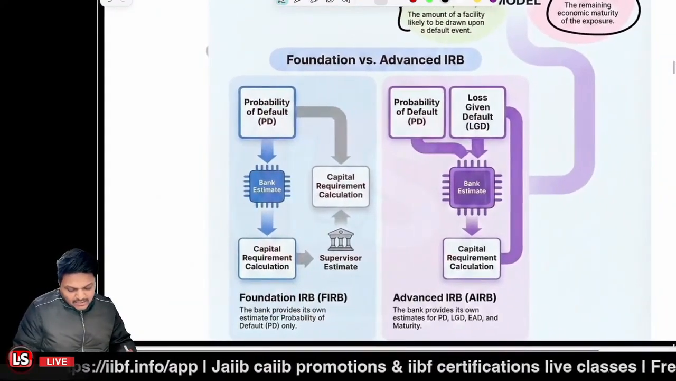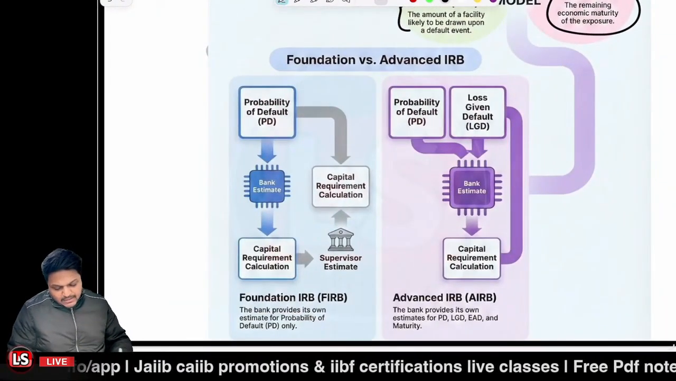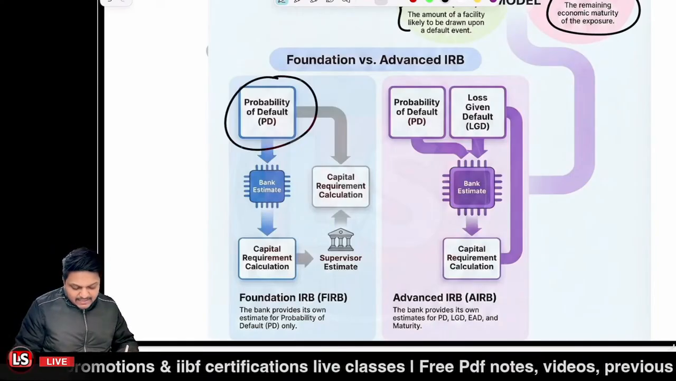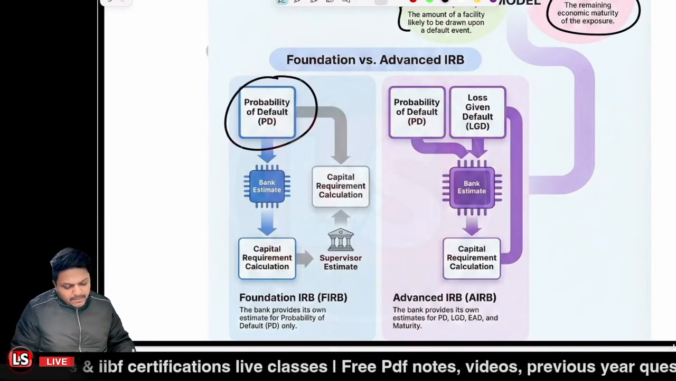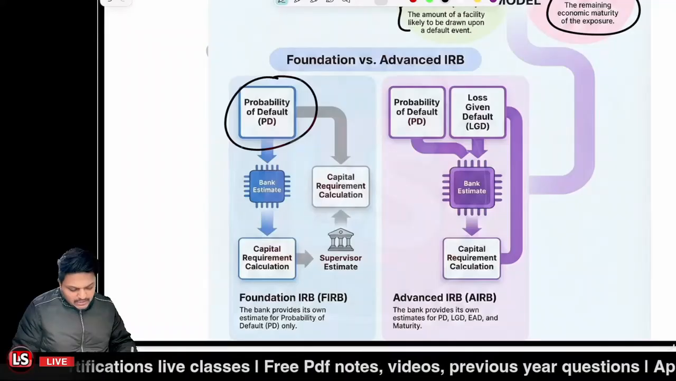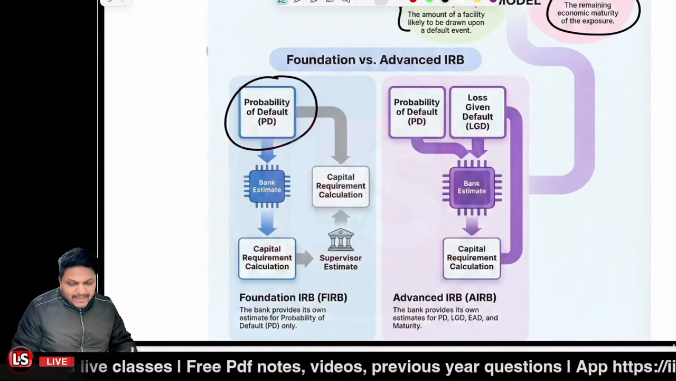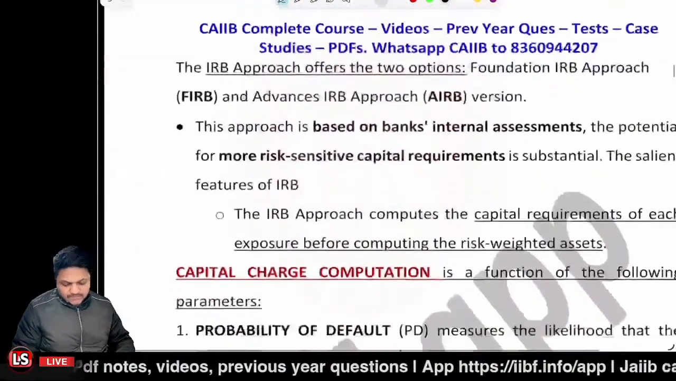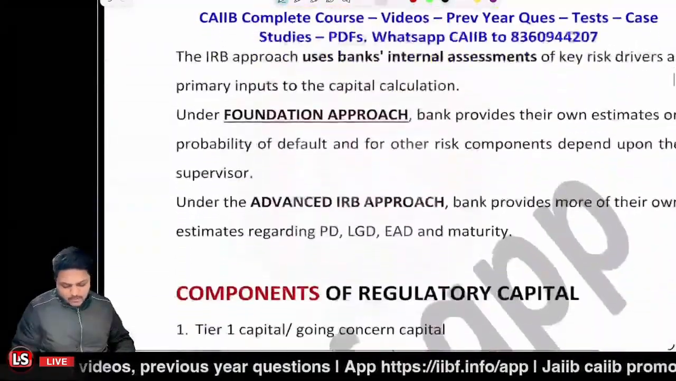Right? So in case of the FIRB, the PD is estimated by the bank. All the other parameters are estimated by the supervisor. But in case of the AIRB, the bank provides its estimate related to all the 4 parameters. That was it. That is all about it.